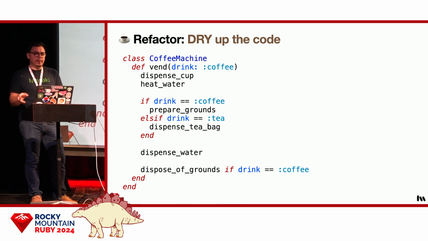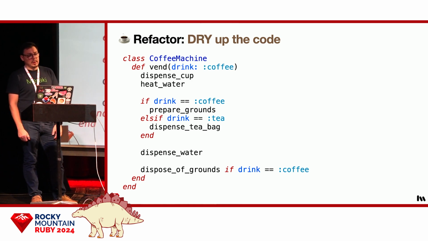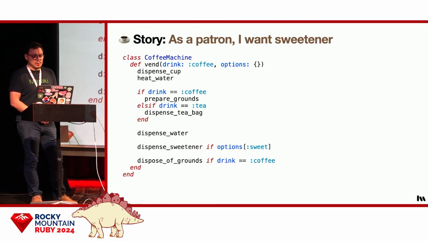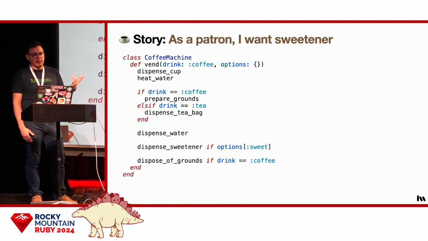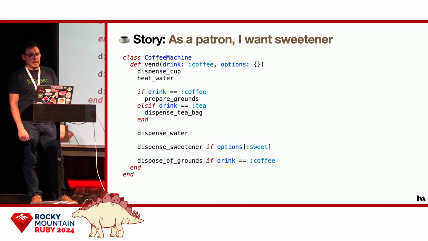Now with both coffee and tea in production, we're starting to get more feedback. And it turns out the most frequently requested feature is to add sweetener. So let's do that. Here, we've added sweetener just after dispensing the hot water. Now, of course, not everyone wants sugar, so we're going to make it an optional ingredient here.